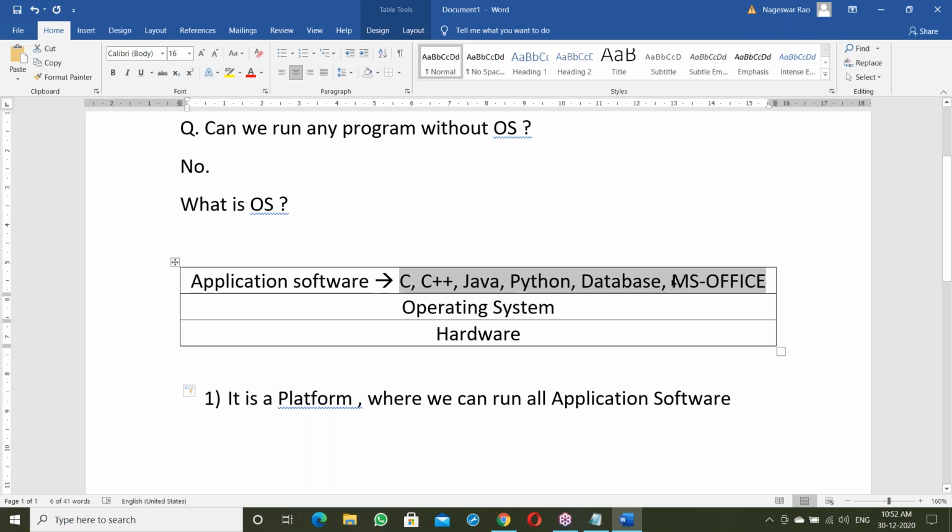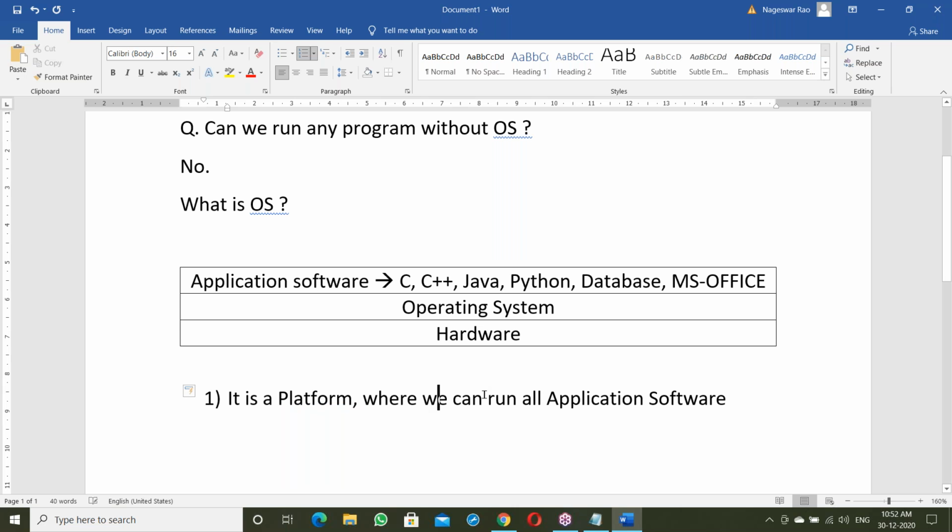Even for MS Office, the OS is required. Without the OS, nothing runs. The OS is compulsory. So what does OS mean? Simply, you can say platform: it's a platform where we can run all application software.